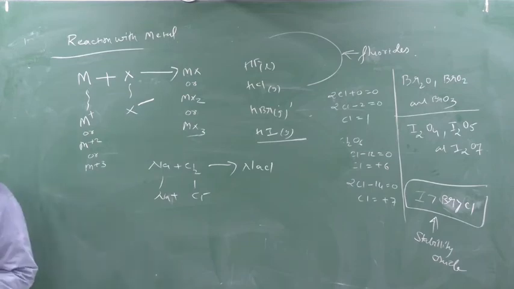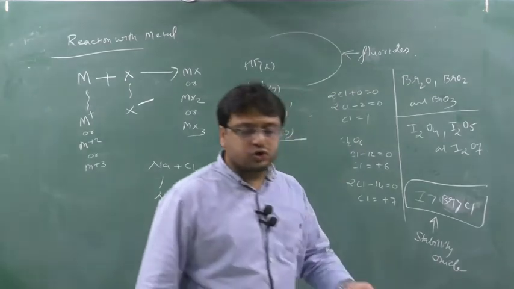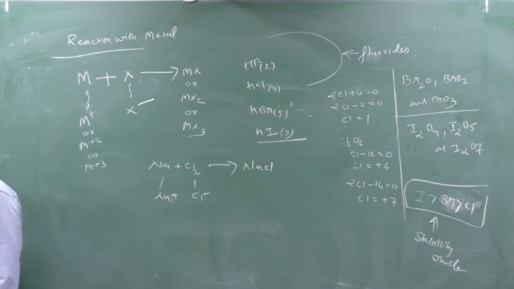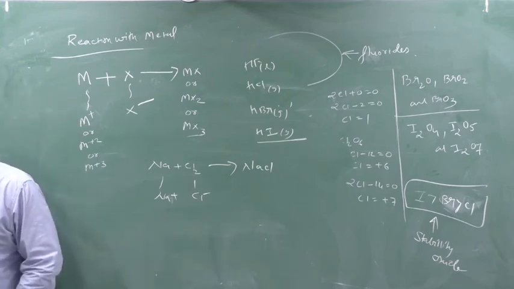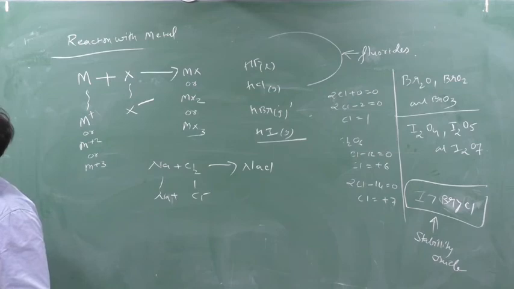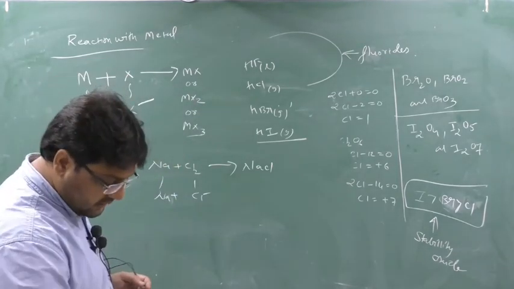Next, write down anomalous behavior. Most of the reactions of fluorine are exothermic because it forms very strong bonds with other elements, whereas other members of its own group cannot do it.